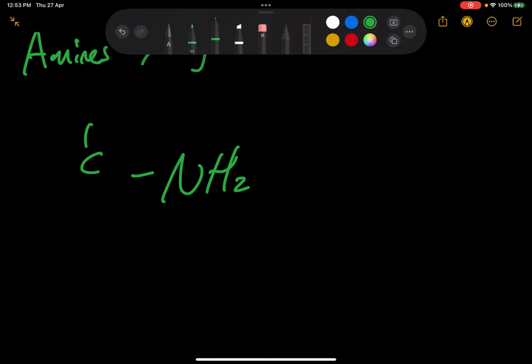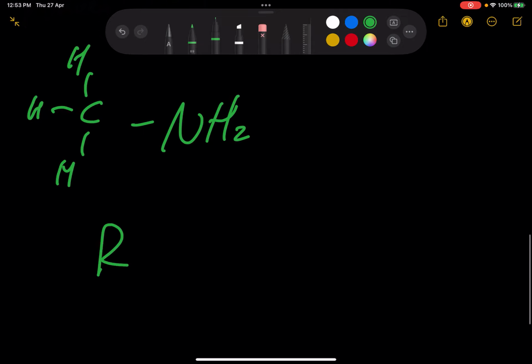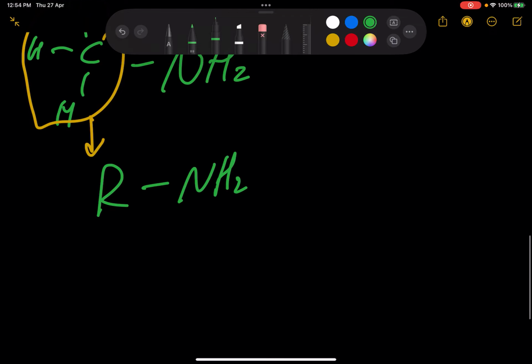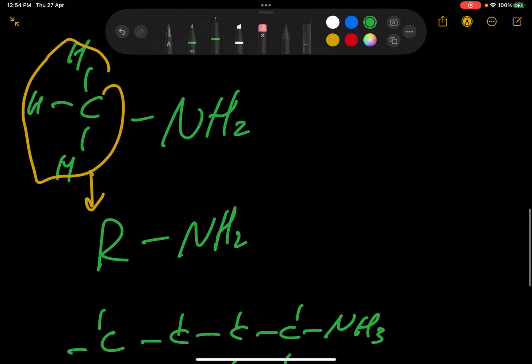So basically it's something like this, or generally speaking we can convert that to R and get NH2. Okay, that's the very simplest amine. We can have something with 4 carbons. I don't know its name, so don't ask me. That's what makes amines special.